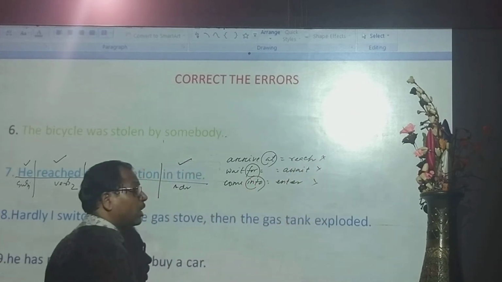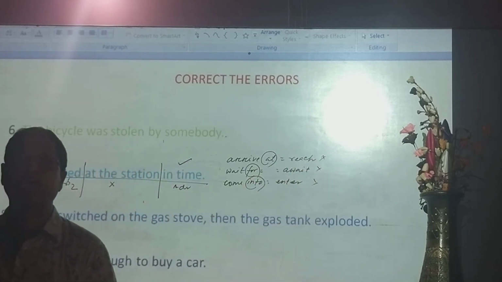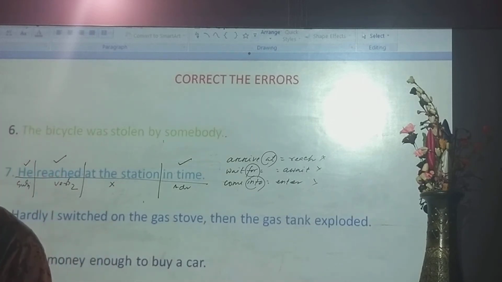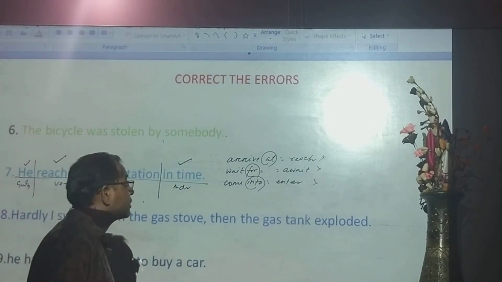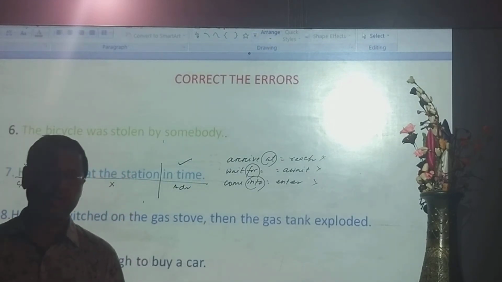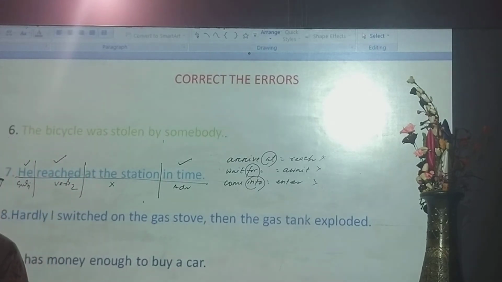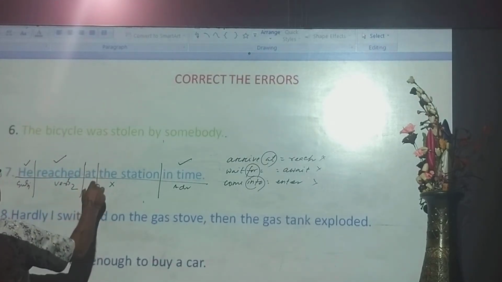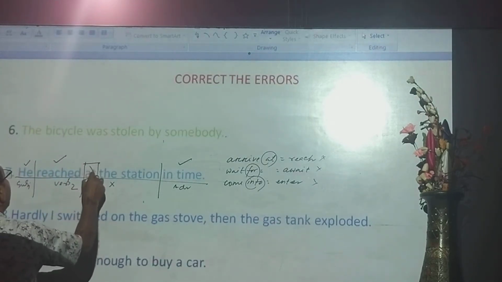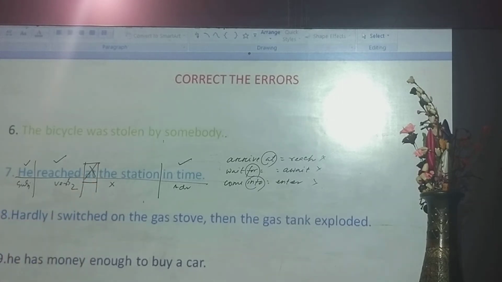You cannot say enter into. Generally people say enter into the class. No, enter the class. Come in the class or enter. Wait for or await. Arrive at or reach. Okay. From this point of view, we have to delete the word at. He reached the station in time. Okay.